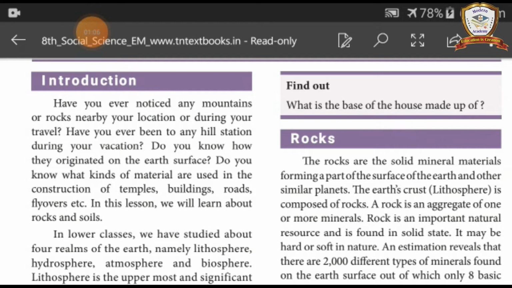Do you know what kind of material are used in the construction of temples, buildings, roads, flyovers, etc.? In this lesson, we will learn about rocks and soils.